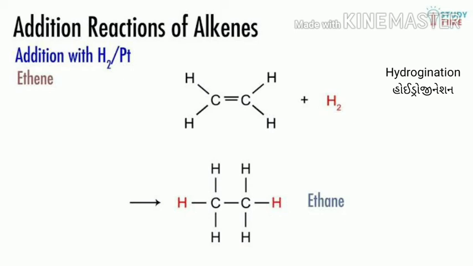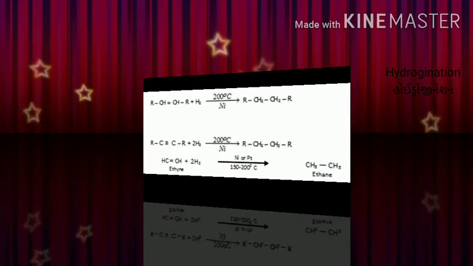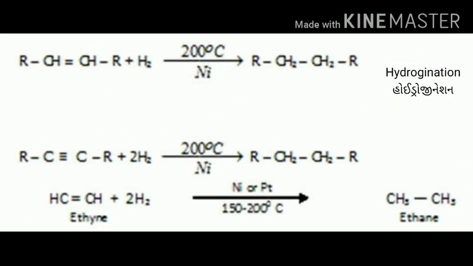Now addition reaction of alkene. Addition with H2 in the presence of a metal like platinum. In this, a double bond or triple bond, alkene or alkyne, reacts with H2 and is converted into alkane. This is the hydrogenation process.